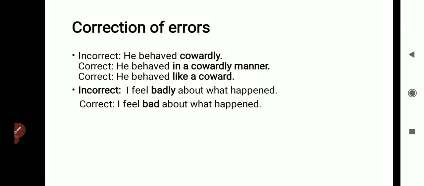Next one, I feel badly about what happened. Instead, we need to say, I feel bad. Whenever we come across the word feel, next we need to use an adjective. I feel bad about what happened.